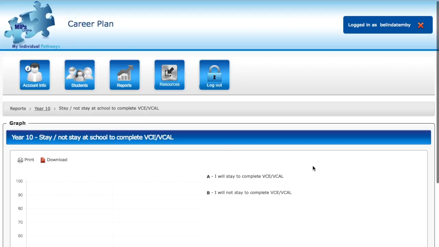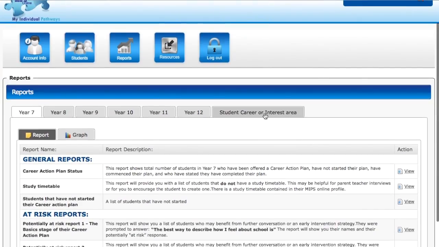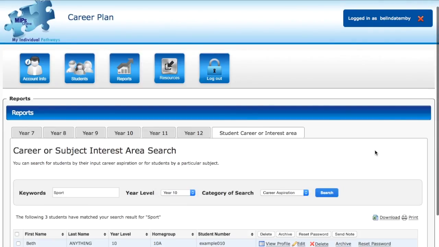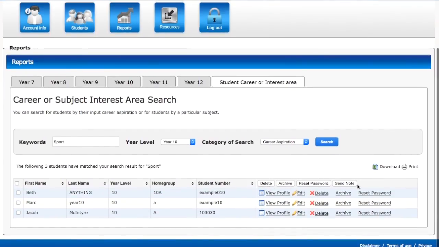One more update in the reporting area is in the student career or interest search. So if we type in here, we're looking for year 10s who have a career aspiration in sport. I'll click search and you can see now we have these action buttons up the top. So we can find all of the young people who are interested in sport, send them a note and let them know that there's a work experience opportunity or whatever it may be that's coming up.